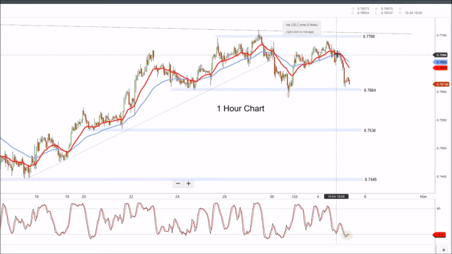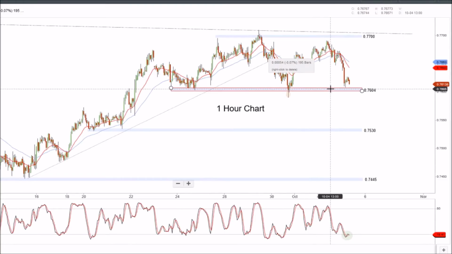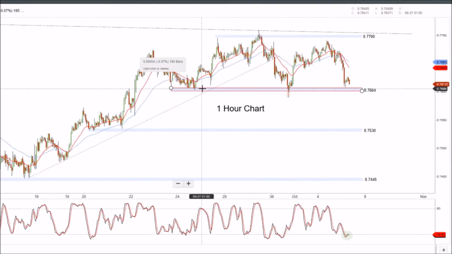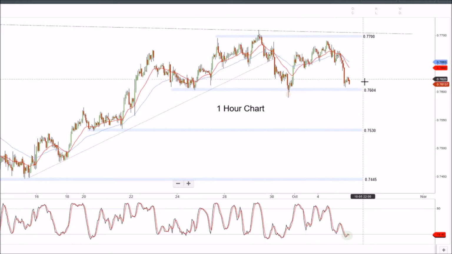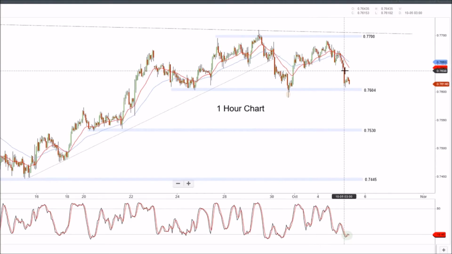at the 76.90 zone thereabouts, and made on the hourly chart a lower high to around 76.75, and sold off through the session overnight. Now, we are in oversold territory, but there's no reason why that can't easily push through 76.04. We do expect further selling to come in there. That's major technically. That looks very weak. If that 76.04 can hold, we expect a bit more consolidation, probably another retest, a bit of a washout before we see some higher lows come into the market. But really, we expect that major trend up from the 74.45. We expect a bit more pressure to come in, a bit more selling, but we'll see how that plays out tonight.